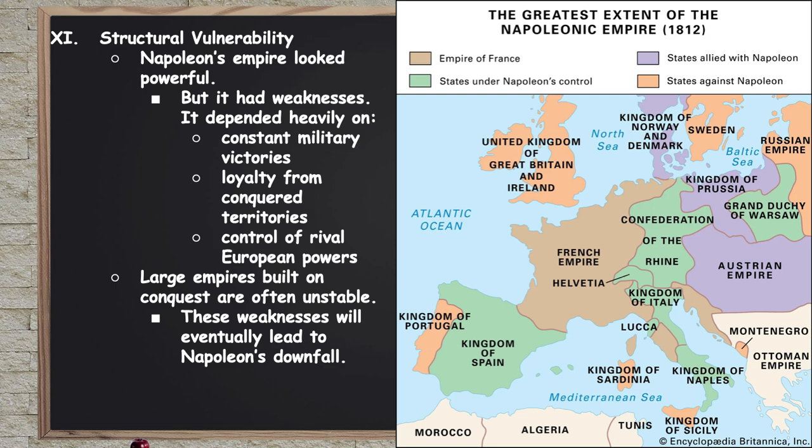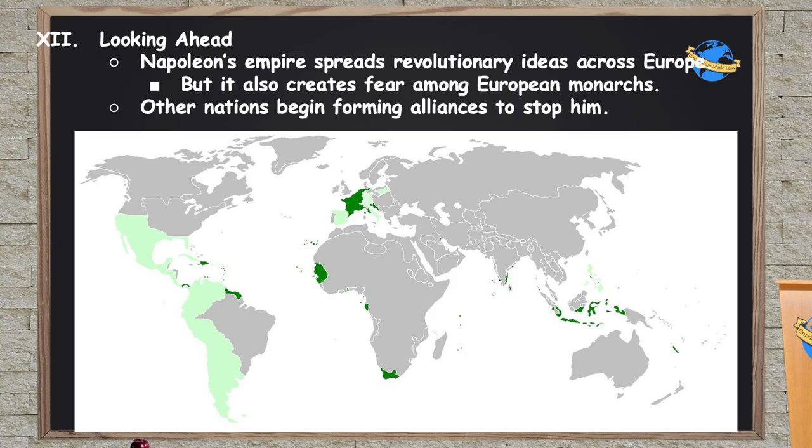Large empires built on conquest are often very unstable, right? Other people don't like it when you come in and conquer them. And these weaknesses will eventually lead to Napoleon's downfall, which we'll be exploring in our next lesson in class. Looking ahead, Napoleon's empire spreads revolutionary ideas across Europe, even if not true enlightenment, but a lot of these ideas of getting rid of the old monarchs are spreading fast, and this is making the monarchs very unhappy. So it creates a lot of fear among those monarchs.